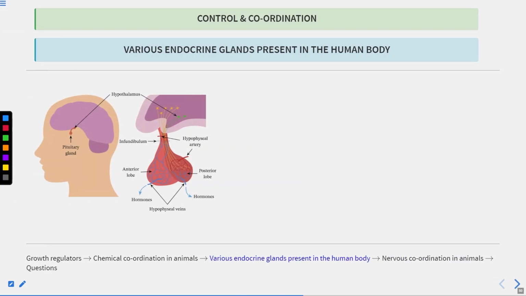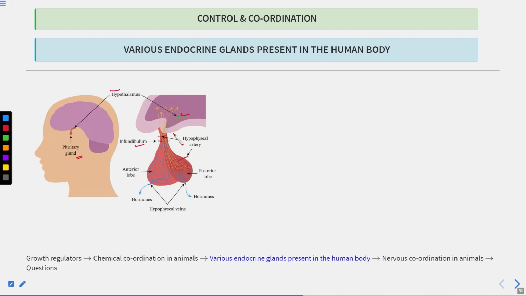So this is an image showing you the location of the pituitary gland. So the pituitary gland is located here. All right, this is the hypothalamus. Okay, so this is the hypothalamus enlarged, and then there is a stalk known as the infundibulum.